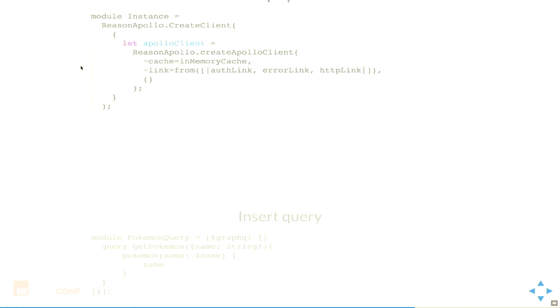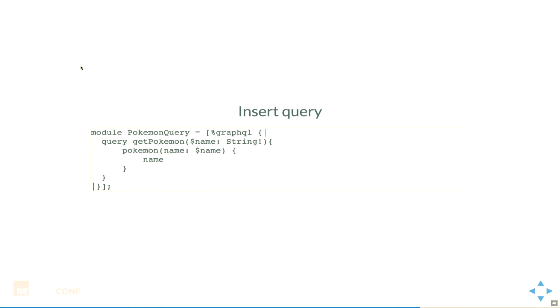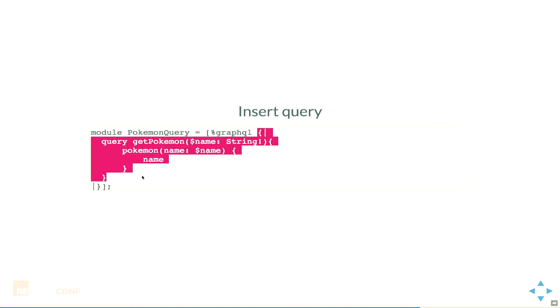So we create an Apollo client. We get our client, our query inline. And you'll notice this right here. This is a PPX. This is a preprocessor extension. This is how we do metaprogramming in Reason right now. And what this is going to do is, at compile time, it is going to read this string and parse it as a GraphQL query. And it's going to use that JSON file that we just got as a result of the introspection query, and it's going to look up the type.